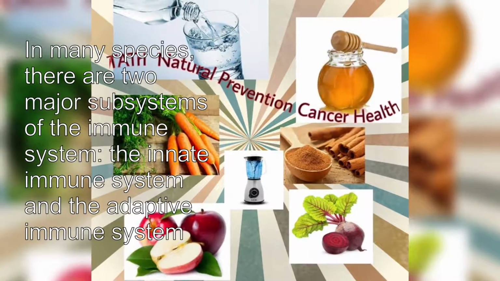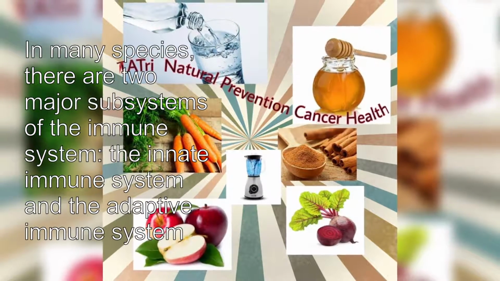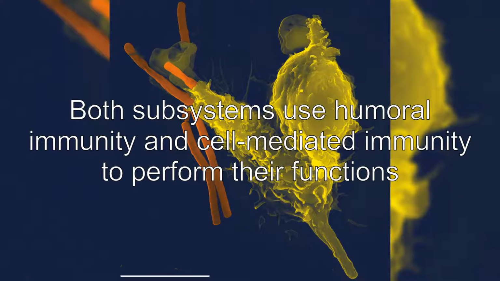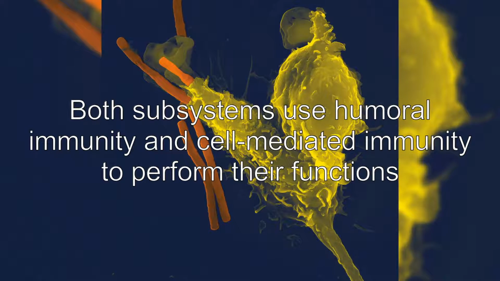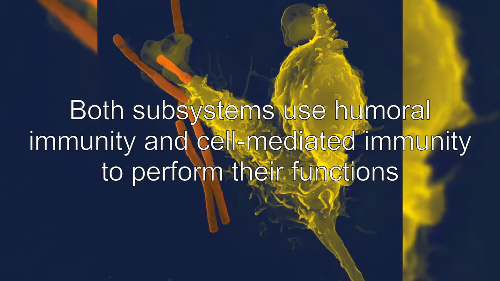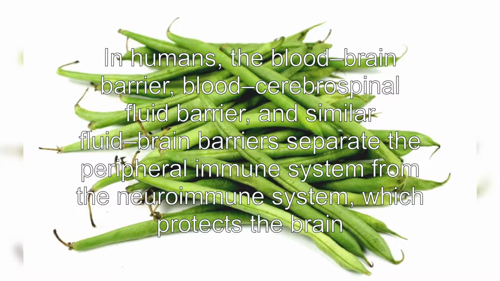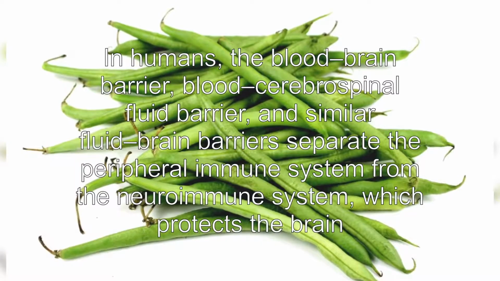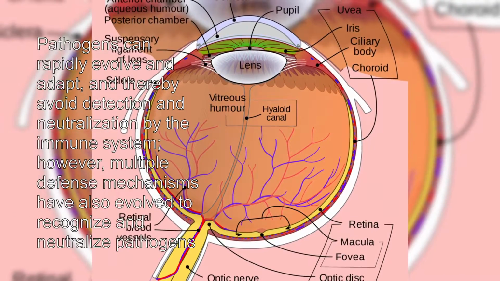In many species, there are two major subsystems of the immune system, the innate immune system and the adaptive immune system. Both subsystems use humoral immunity and cell-mediated immunity to perform their functions. In humans, the blood-brain barrier, blood-cerebrospinal fluid barrier, and similar fluid-brain barriers separate the peripheral immune system from the neuroimmune system, which protects the brain.